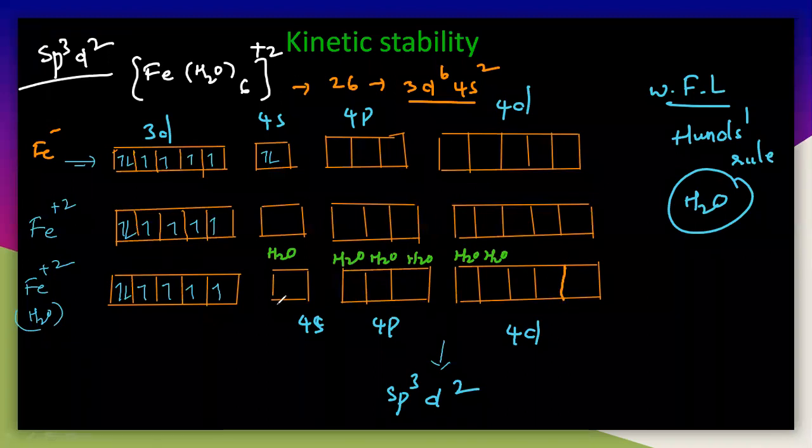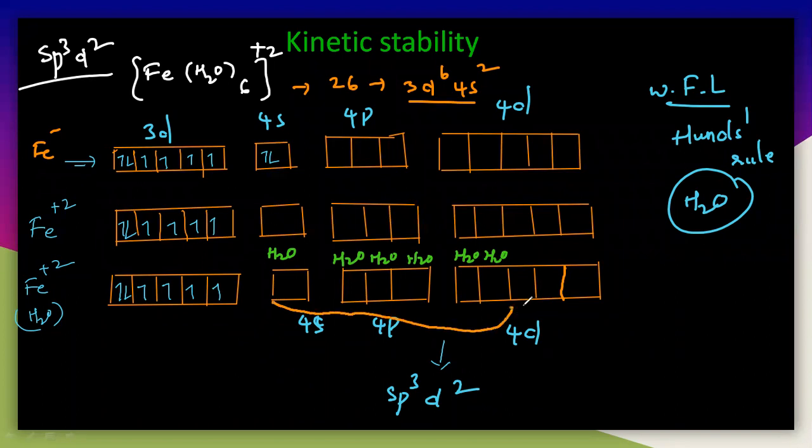So actually it will undergo the sp3 hybridization from here to here, only up to this. So that is sp3d2 hybridization. Now you can easily understand this thing here. These 6 water molecules, they will come with their lone pair of electrons and they will enter here, and you will get the final structure with the octahedral.